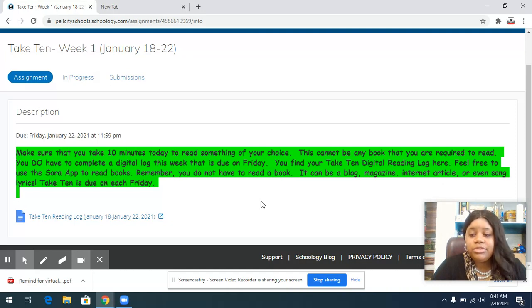This cannot be any book that you are required to read. Nothing you're required to read in class. You do have to complete a digital log this week that is due on Friday. You find your Take 10 digital reading log here. Feel free to use the Sora app, which I forgot to show. I'll show that to you guys.